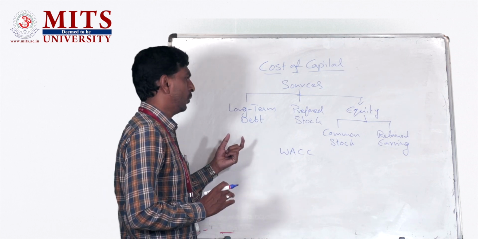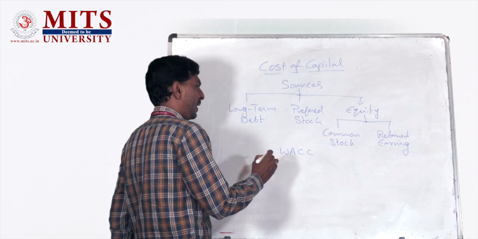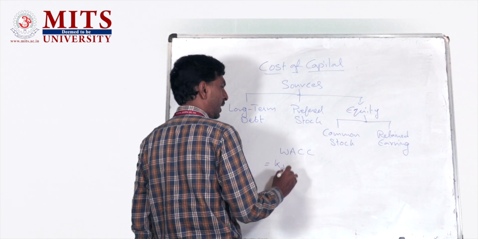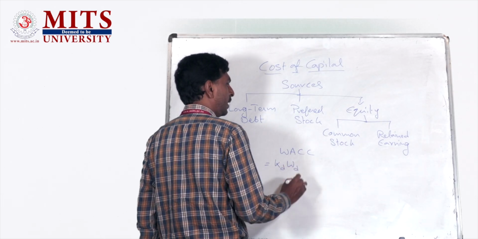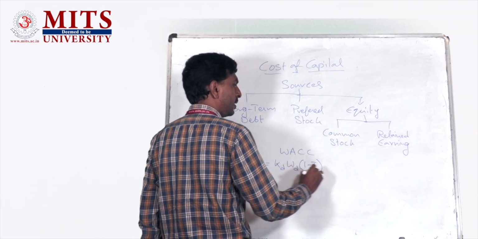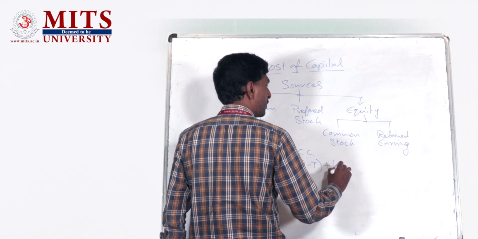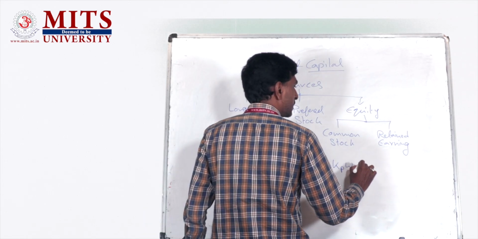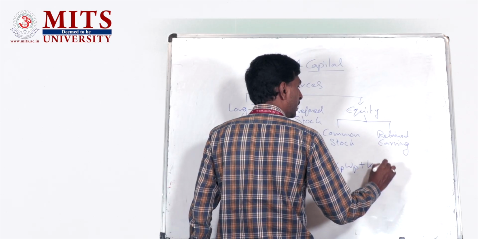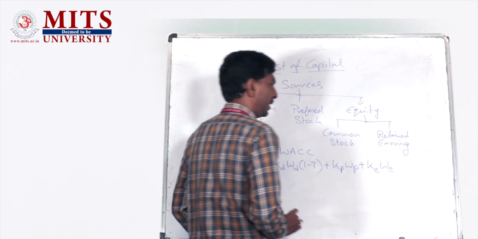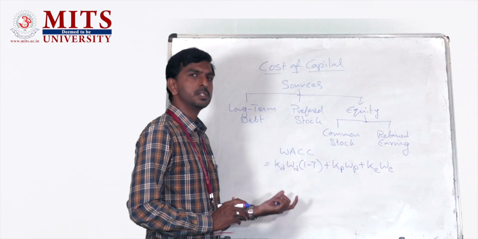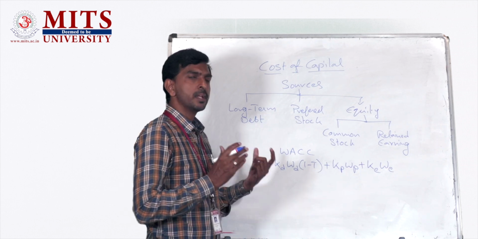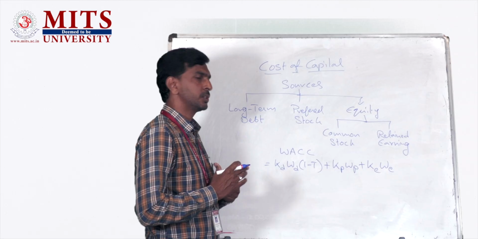Now, the formula to calculate the weighted average cost of capital is as follows. It is cost of debt into weight of debt into 1 minus T, plus cost of preferred stock into weight of preferred stock, plus cost of equity into weight of equity. So this is the formula which is used to calculate the overall weighted average cost of capital for the company when the company raises the capital from multiple sources.